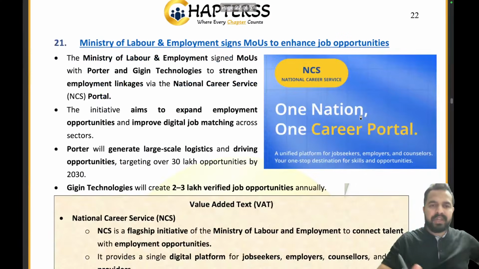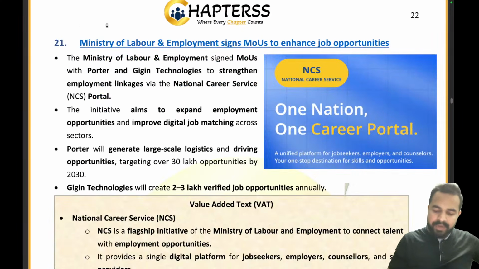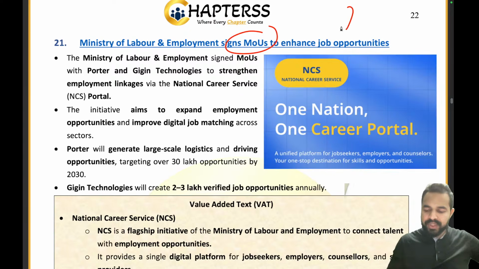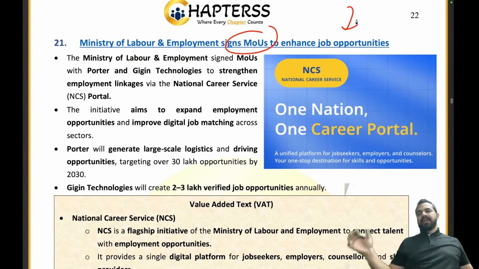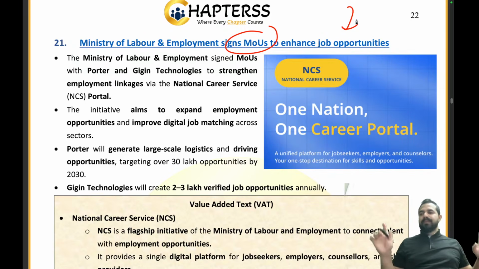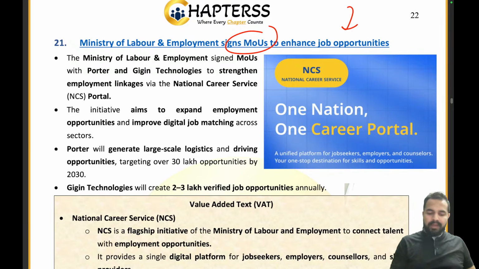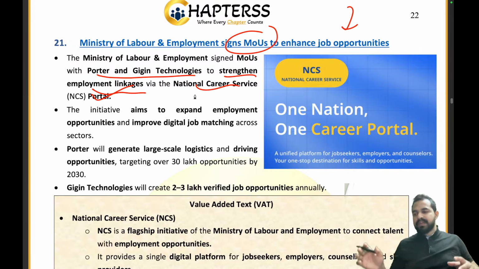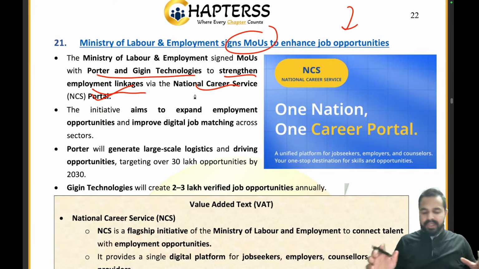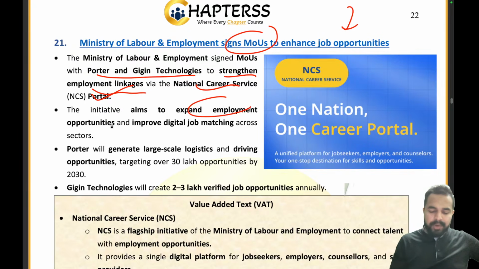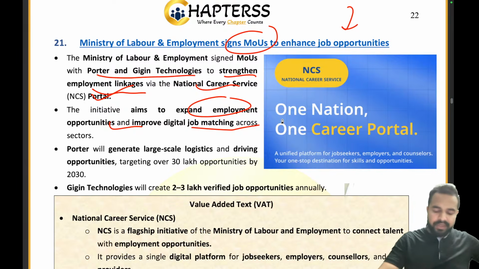Let's move ahead to the next article. The Ministry of Labour and Employment has signed an MOU to enhance job opportunities. So my dear friends, you know that in our country, the Ministry of Labour and Employment plays a very important role, right? So what it has done now, it has signed an MOU to enhance job opportunities in the country. They have signed an MOU with Porter and Gigin Technology to strengthen employment linkages via the National Career Service Portal. This will be done with the help of the National Career Service Portal. It will expand employment opportunities and improve digital matching across the sectors.